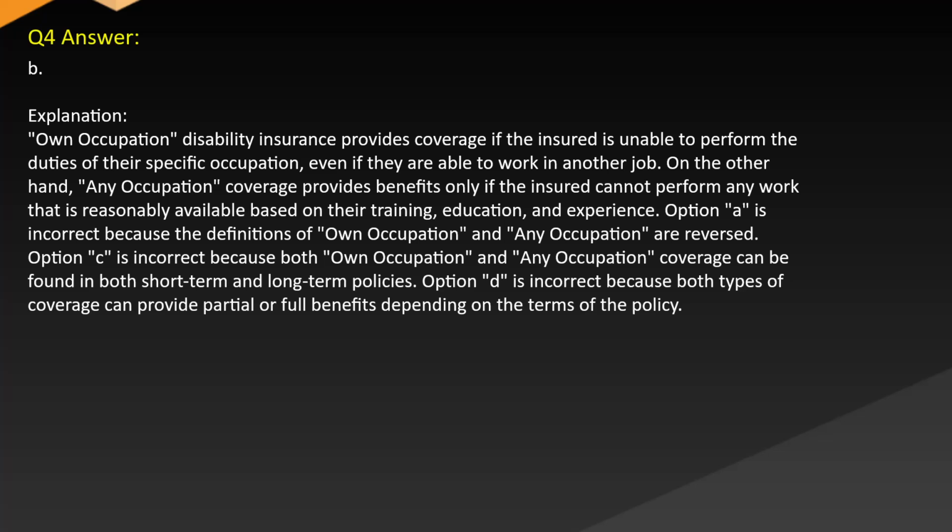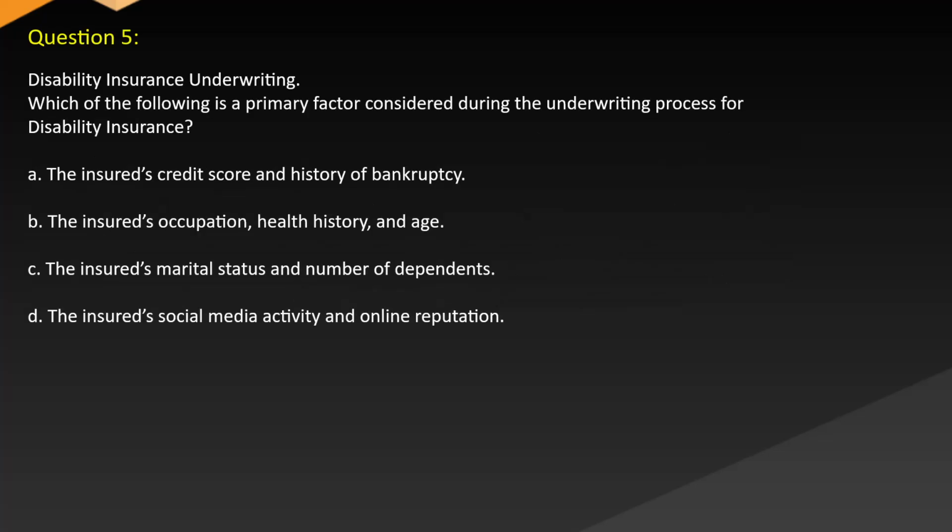Option A is incorrect because the definitions of own occupation and any occupation are reversed. Option C is incorrect because both own occupation and any occupation coverage can be found in both short-term and long-term policies. Option D is incorrect because both types of coverage can provide partial or full benefits depending on the terms of the policy. Question 5.